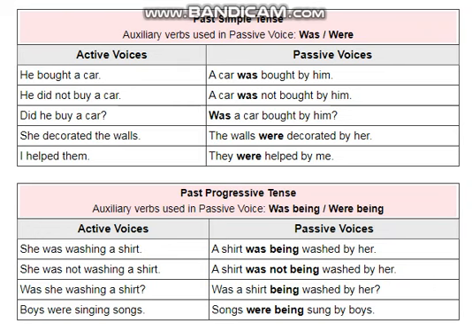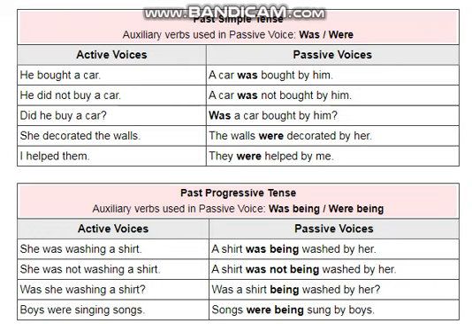Here, as a car is singular, we would apply was with it. A car was, then bought, third form of verb. In the active sentence it is having second form of verb, but you know that in passive voice we always use third form of verb, so bought is the third form of verb here, then the word by, and then the subject, which has been taken in objective form here, which is him for he.